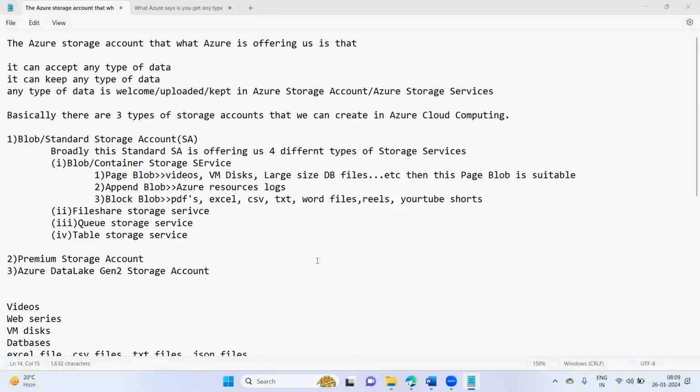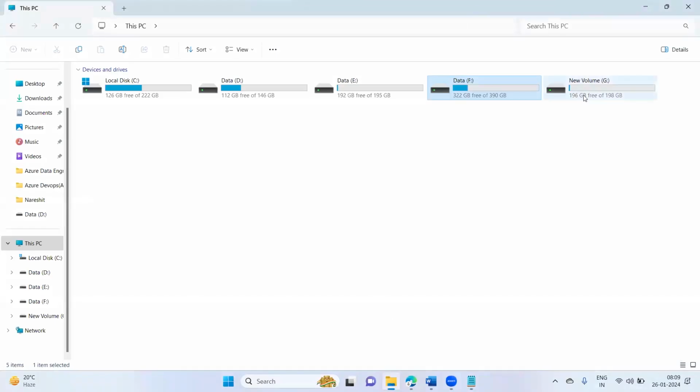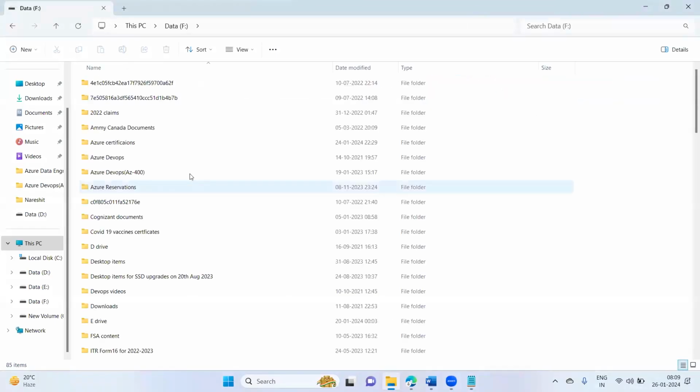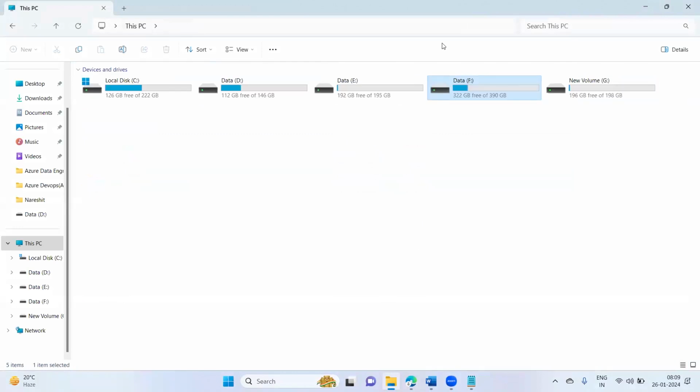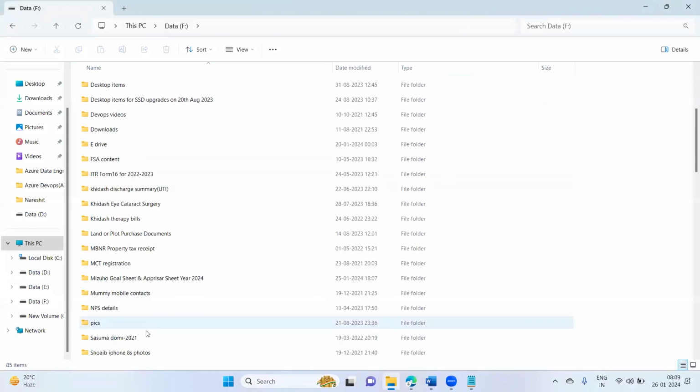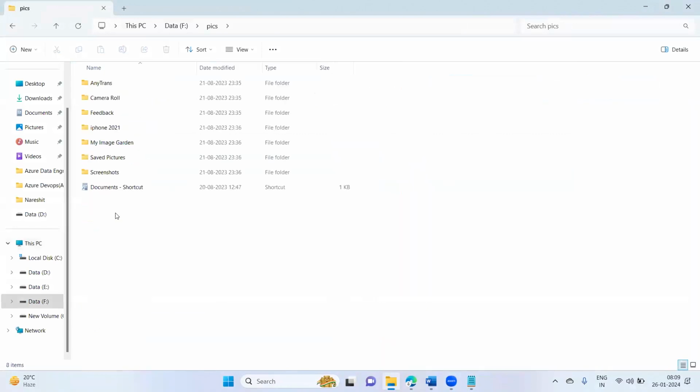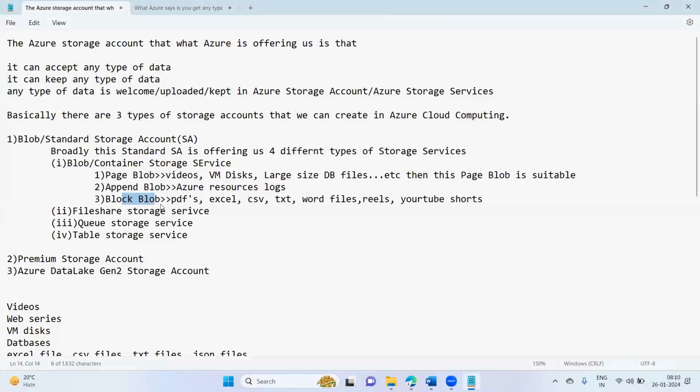In VM disks, you can keep these files. There will be PDFs, Excel, CSV. Yeah, exactly. If you see here, this is the best example. This is my VM disk. So if you want to upload the complete disk, you can upload it in the page blob. But if you want to upload individual files like pics, Excels and all, then you have to upload here in the blob.